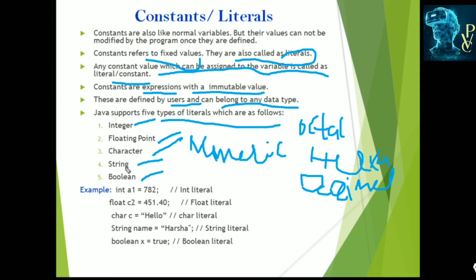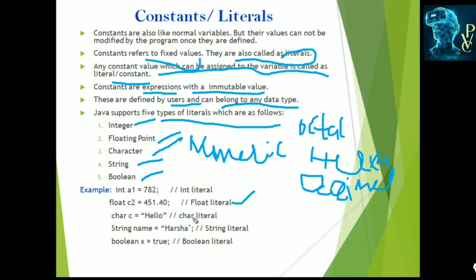Here I specify some examples. Boolean consists of only 2 values, true or false. For example, here I specify int a1 is equal to 782, some number. This is the integer literal. Float c2 is equal to 451.40. This is the float literal or real literal.